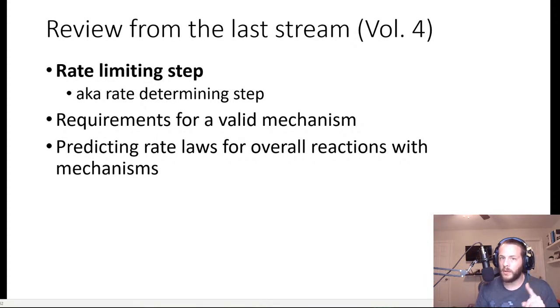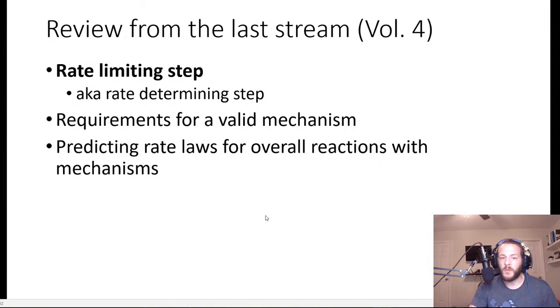Requirement number two is that the rate law predicted by the mechanism must be consistent with the experimentally observed rate law, which basically means that you can't have any reaction intermediates in the overall equation for your rate law. I hope I'm not losing you right now. If I am, then I would highly suggest checking out volume 4. But that is nevertheless the second requirement for a valid mechanism.